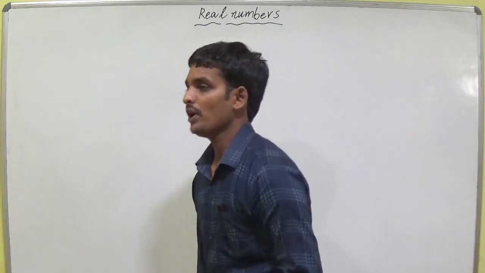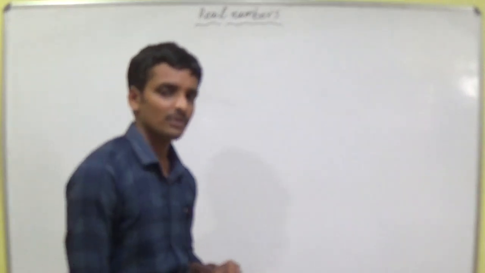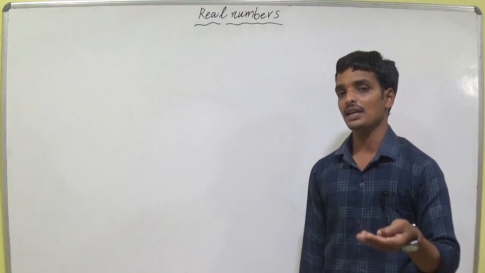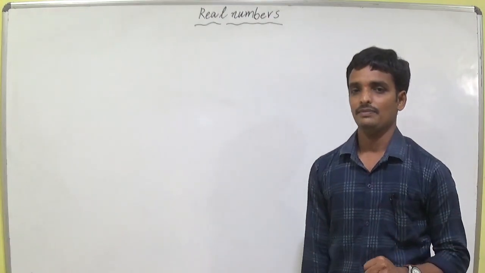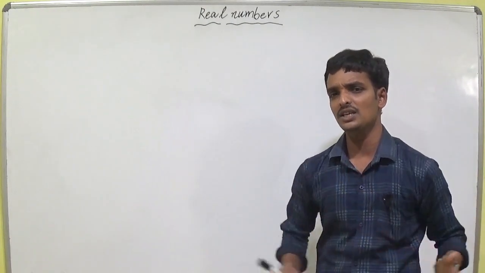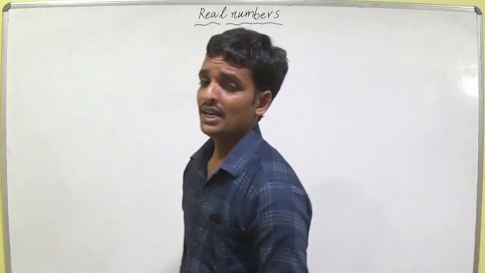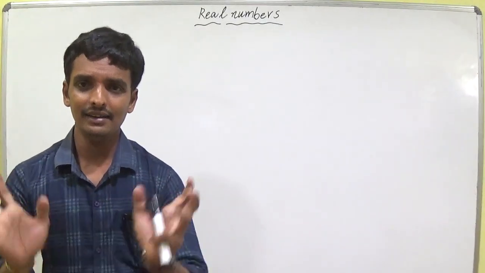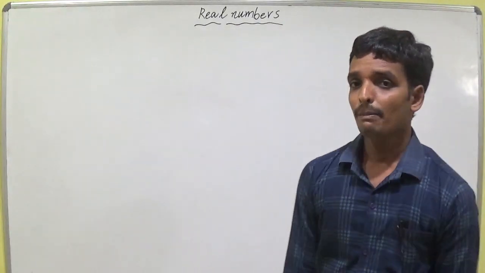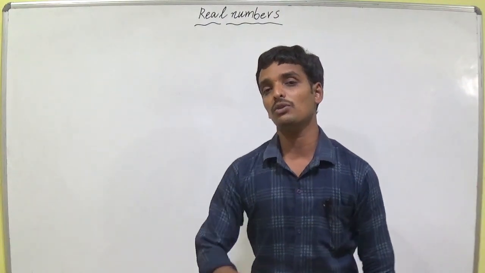Up to here, up to rational numbers, we completed in the 7th class. The further topic is rational numbers to irrational numbers. The combination of all of these is called real numbers. That means real numbers are the numbers which are real to us. So the numbers which are real we call real numbers, and there are also numbers which are not real.